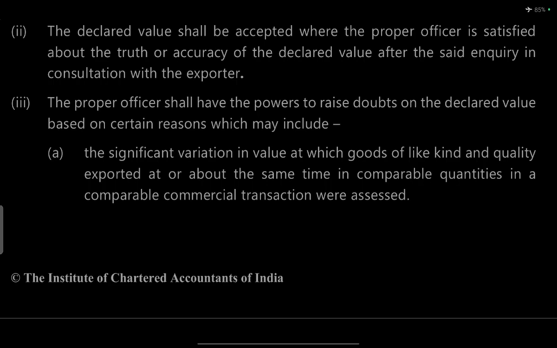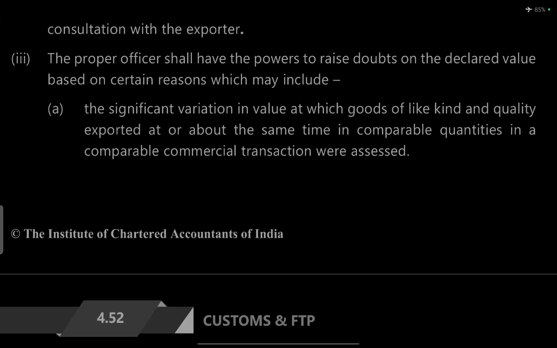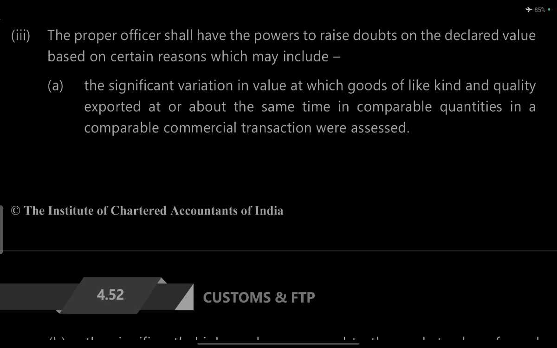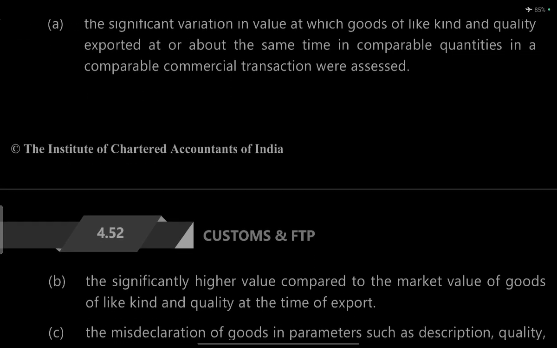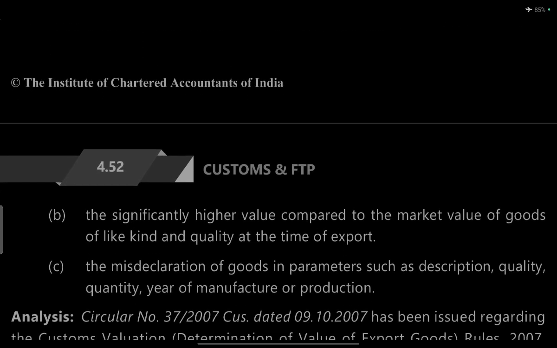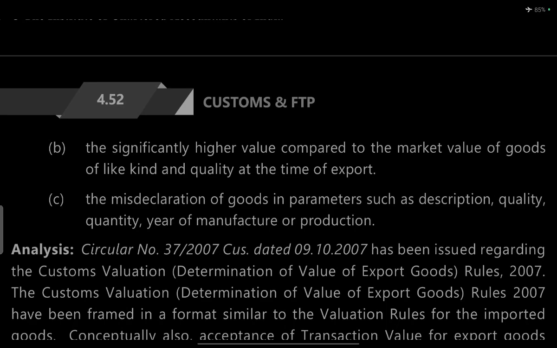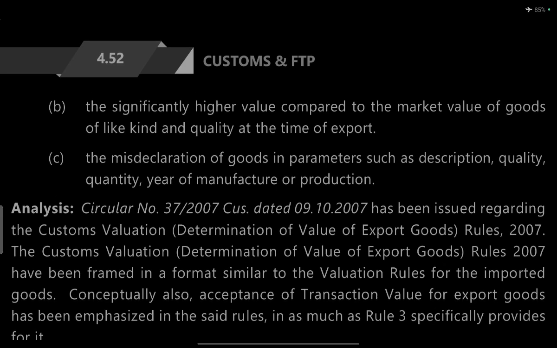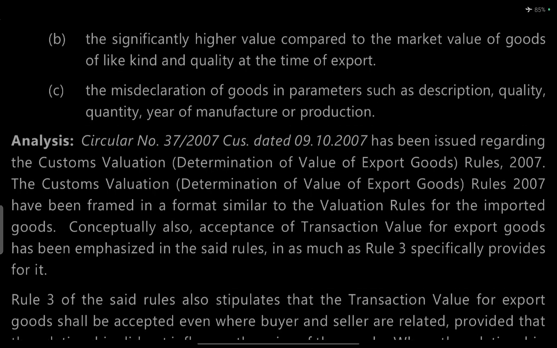The proper officer may raise a doubt on the declared value based on certain reasons, which include significant variation in the value of goods of like kind and quality exported by the same exporter, compared to the value in comparable commercial transactions; a significantly higher value compared to the market value of goods of the same kind, quantity and time of exportation; and misdeclaration of goods in parameters such as description, quality, quantity, or year of manufacture or production.